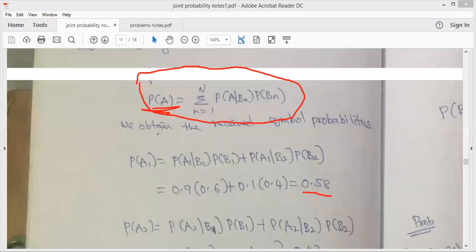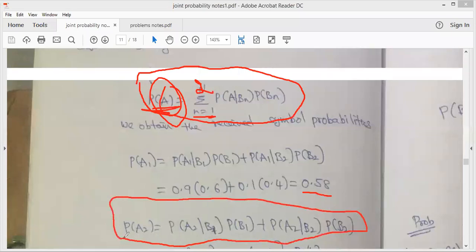Similarly, expand this equation for A2. In the place of A, substitute A2, and the summation is from n is equal to 1 to 2. All these values are given in the problem.